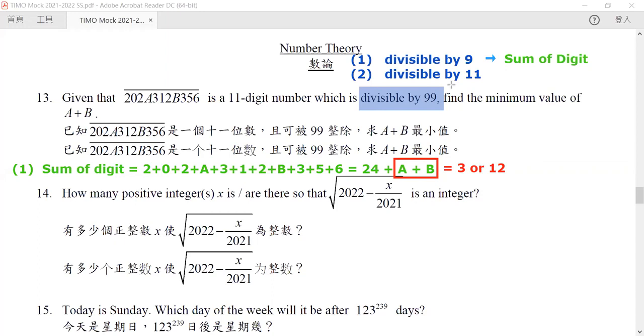For divisibility by 11, we have something very similar to the sum of digits, but instead it is the alternate sum. Instead of summing directly, we separate the digits into two groups and sum each group.